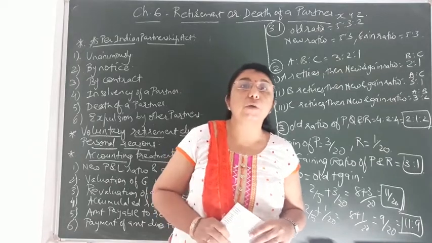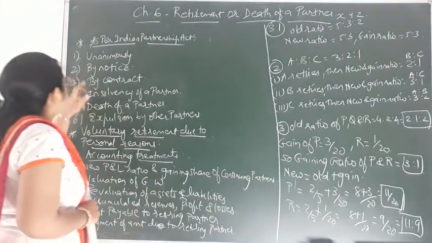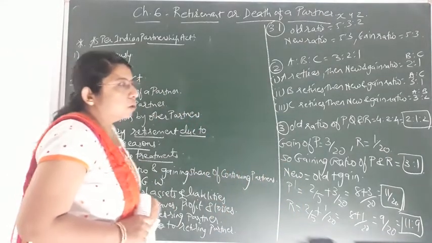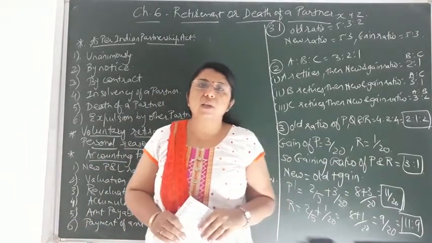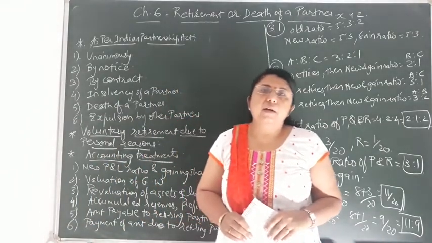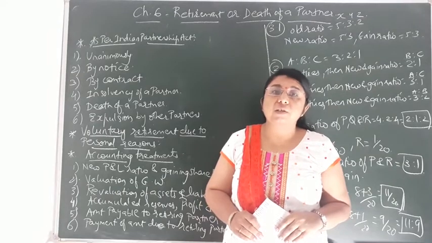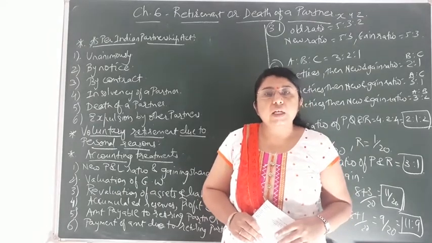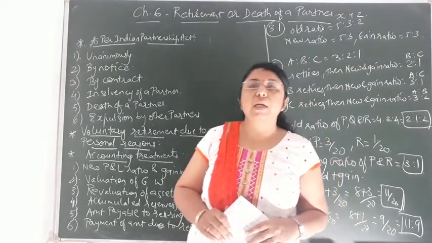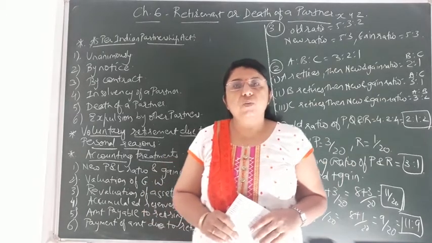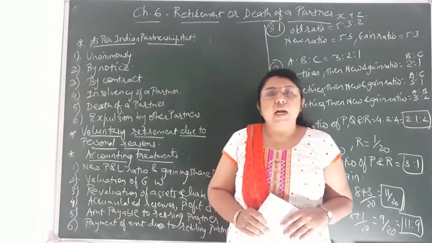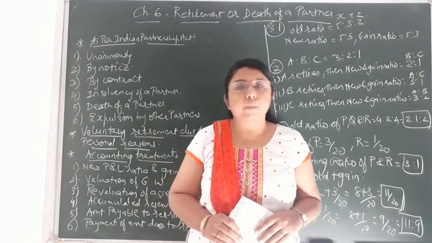That is called unanimously. The second one is by notice. Suppose there are 3 partners X, Y and Z, and due to any reason partner Z wants to retire, then he has to give notice to the remaining 2 partners as per the partnership deed, and then he can retire from the business.